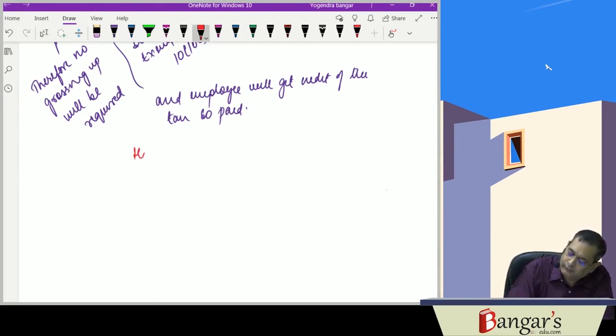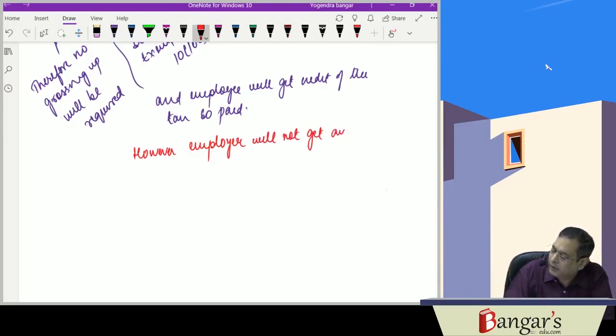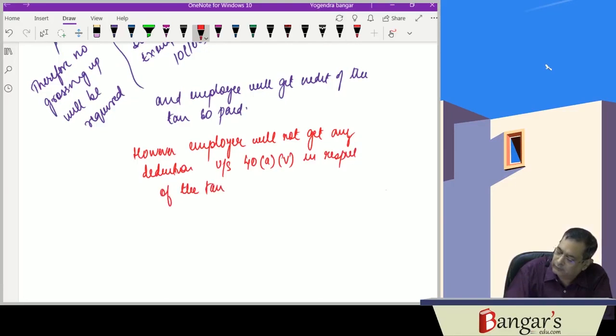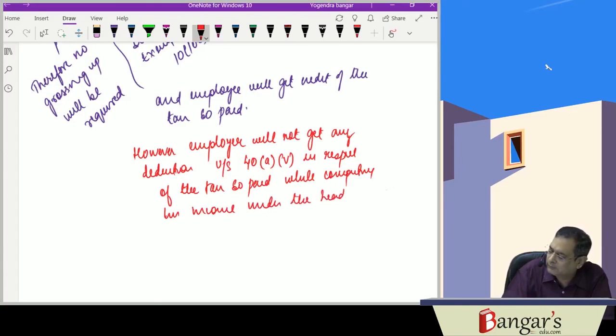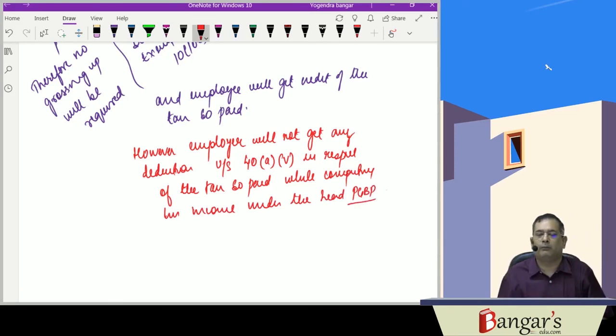However, the employer will not get any deduction under section 40A(5) in respect of the tax so paid while computing his income under the head profits and gains of business and profession.